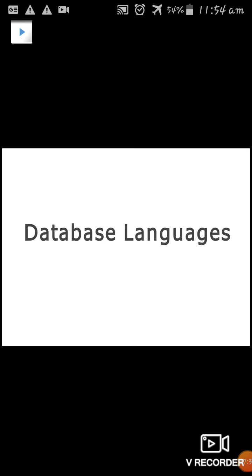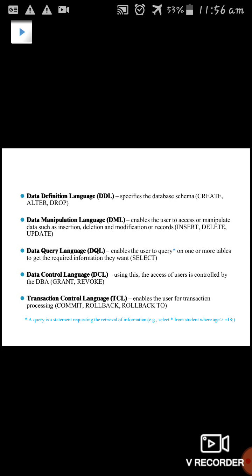So next is database language. The database language is what we refer to for designing the data structure in the database. Here are the types of database languages. First is the data definition language, which we call DDL. It is used to specify the data schema, the schema structure of the database, right?